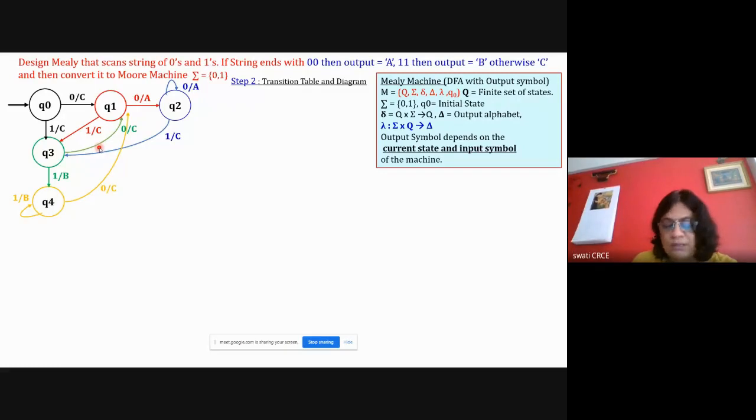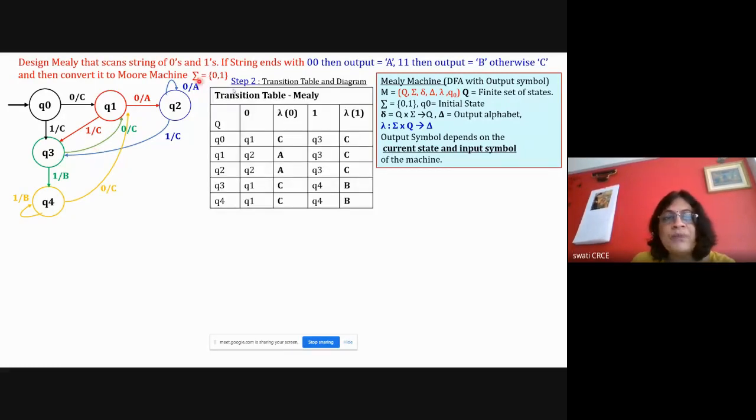Then verify your answer. After verifying the answer, draw the transition table. In the transition table for the Mealy machine, for every input symbol, lambda is there. So for 0, lambda है. 1 के लिए lambda है. And this lambda depends on the 0 and Q0. So इन दोनों का combination पे dependent है वो.